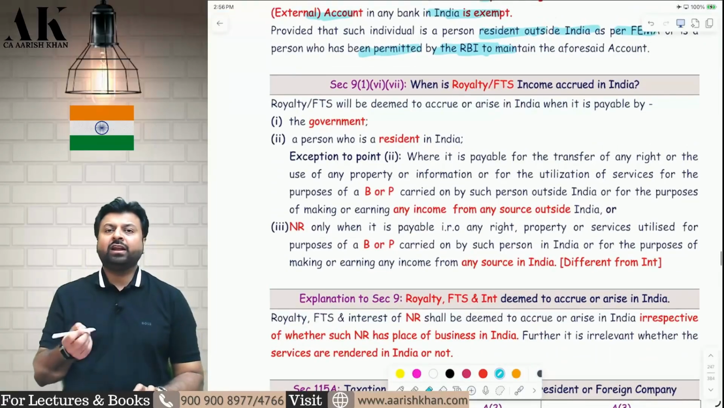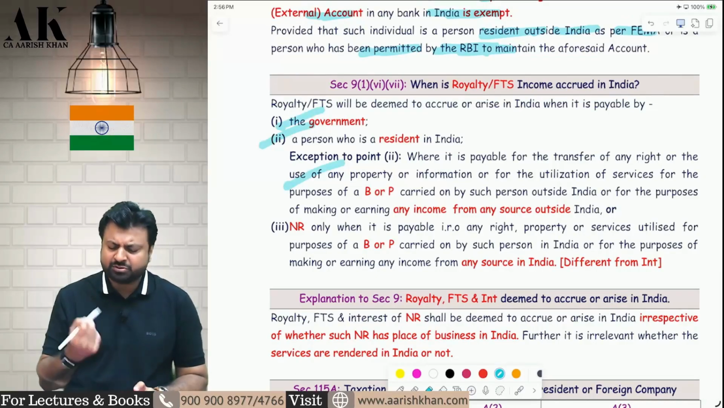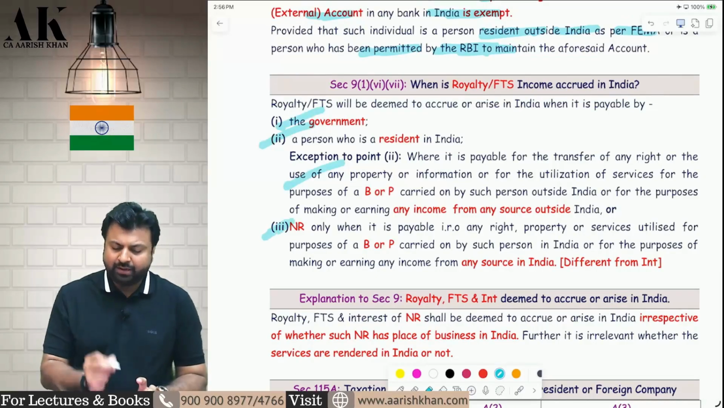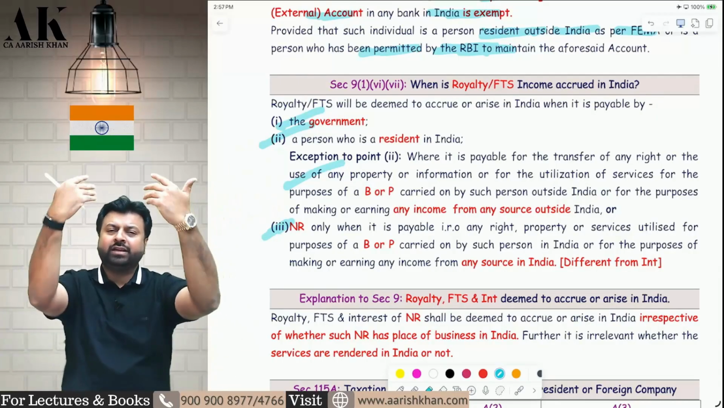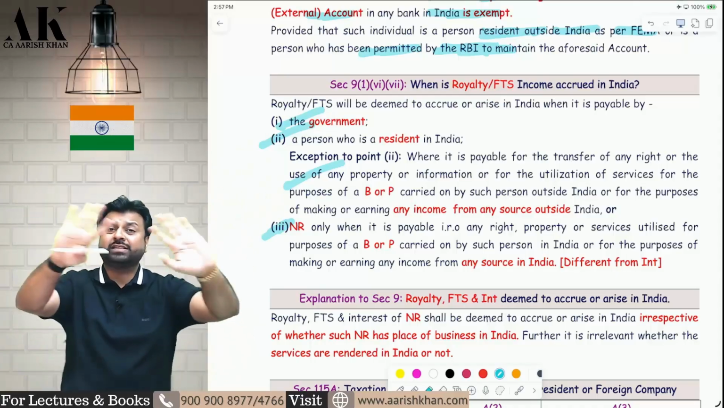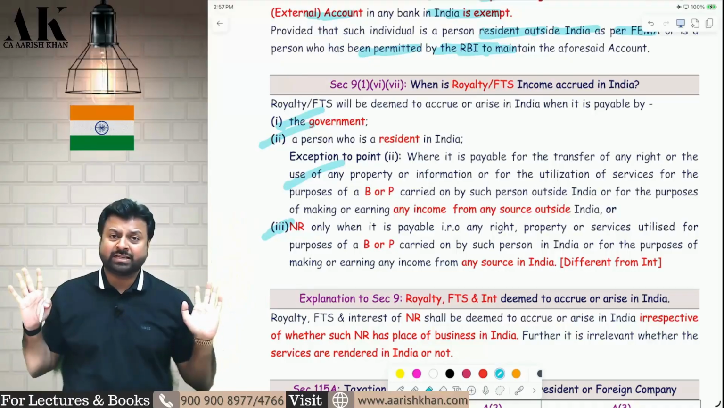Next one, sir, when royalty and FTS is taxable in India, it is the same. First point, second point, exception is the same as interest. Only point number 3 differs, that is what I am talking about. First point same. If the government pays royalty, it is always accrued in India. Where it is used doesn't matter. It is used in India or outside India, it does not matter. It is always taxable in India.